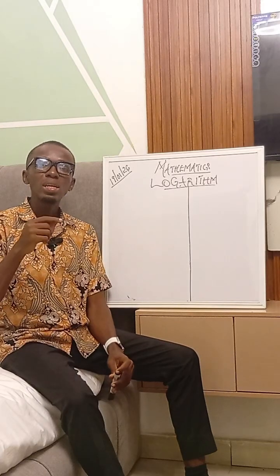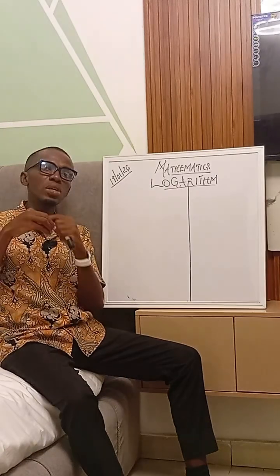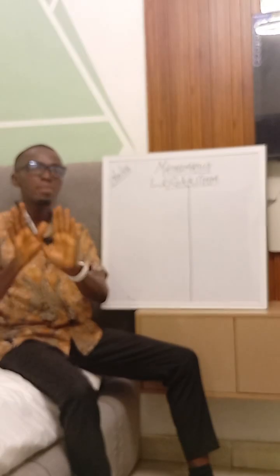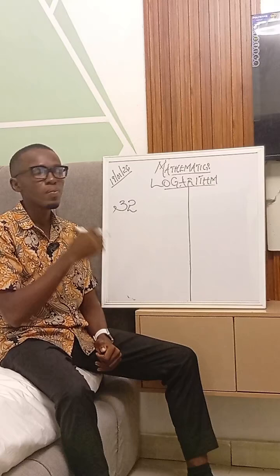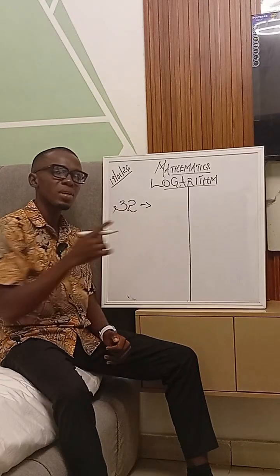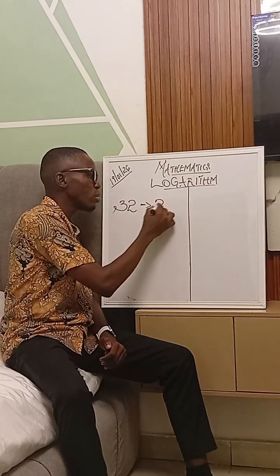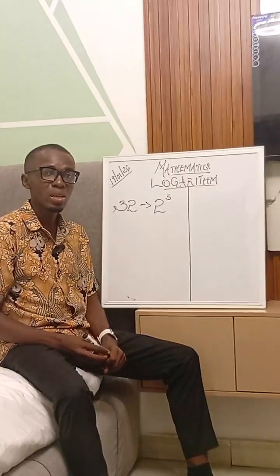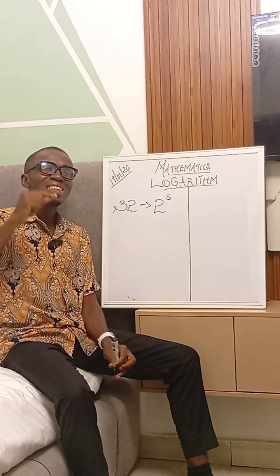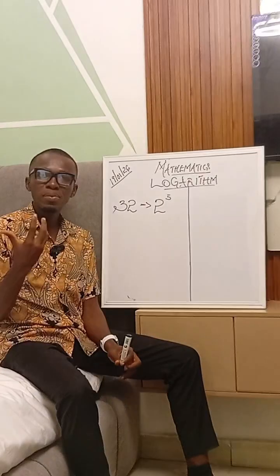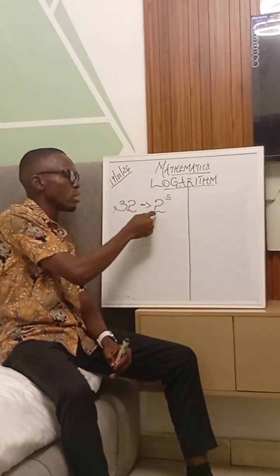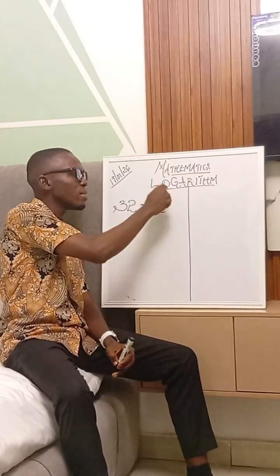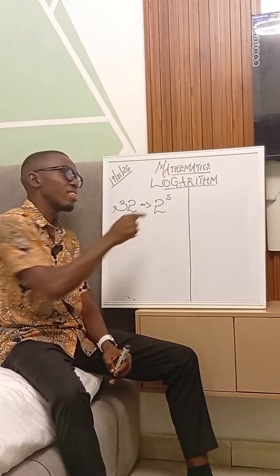Logarithm is the exponent to which a base is raised to give a certain number. So let me explain it. Now, I had something like the number here is 32. 32 can be expressed as, if you recall your index notation, 2 power 5, right? So logarithm is saying that when you consider that base, to what exponent, another name for exponent is power or index, will it be raised to give you back that number? To the power 5 is this. It therefore means that what log is, is that answer, which in this case is 5.